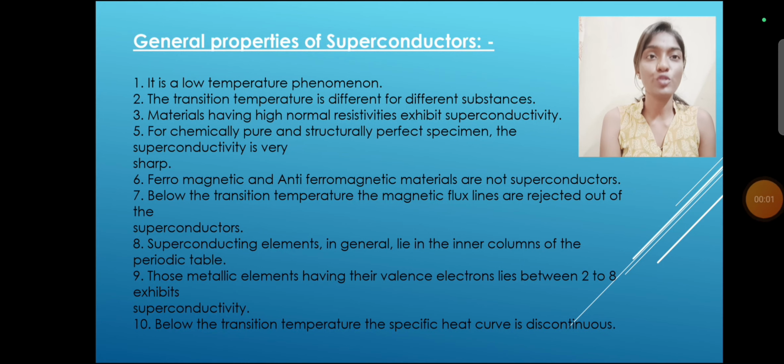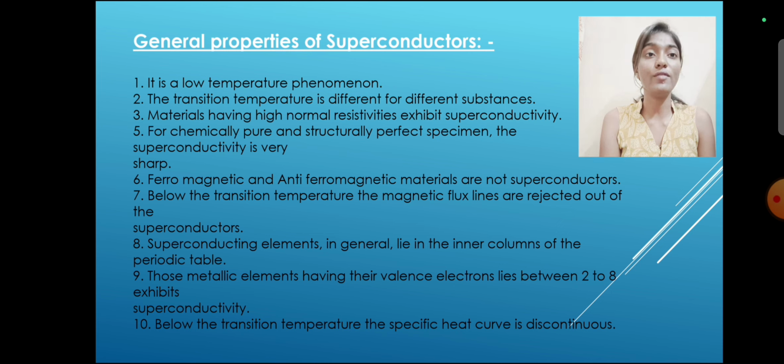General properties of superconductors. It is a low temperature phenomenon. The transition temperature is different for different substances. Materials having high normal resistivities exhibit superconductivity. For chemically pure and structurally perfect specimens, the superconductivity transition is very sharp.